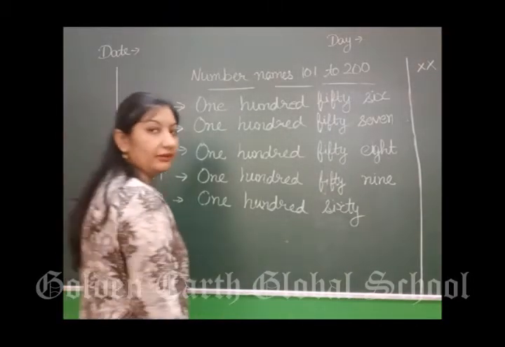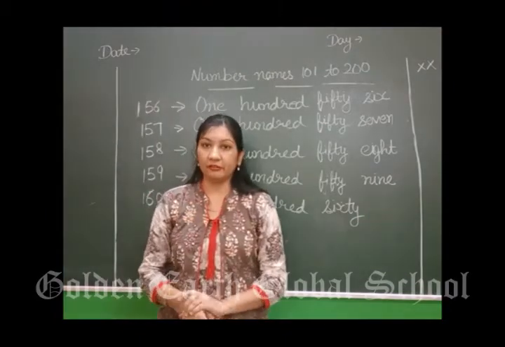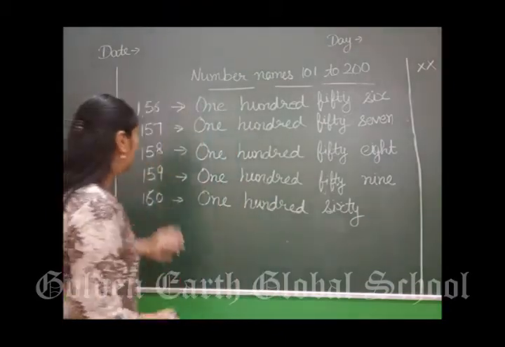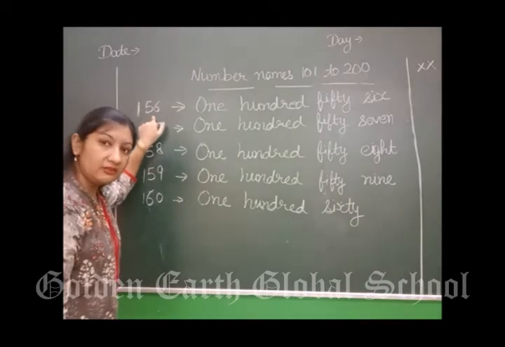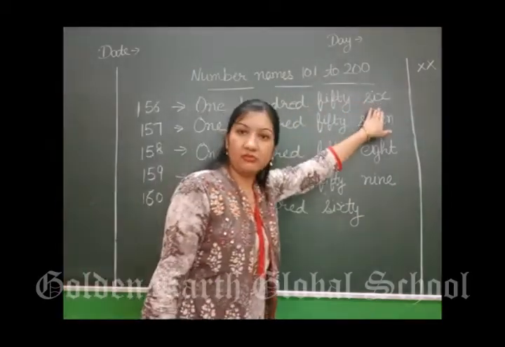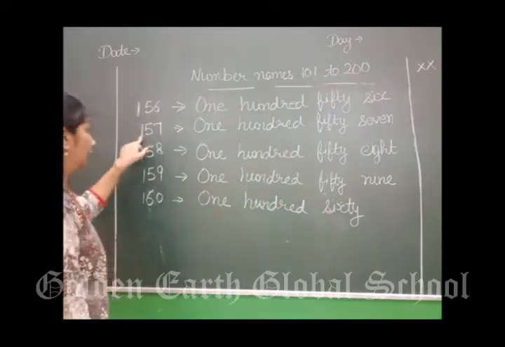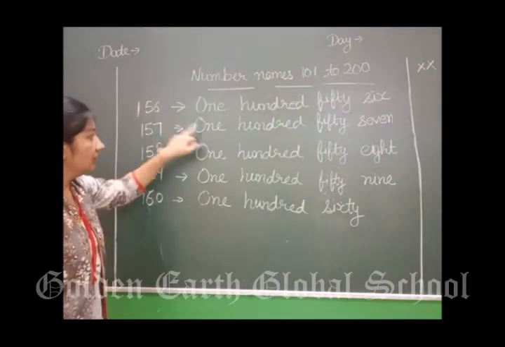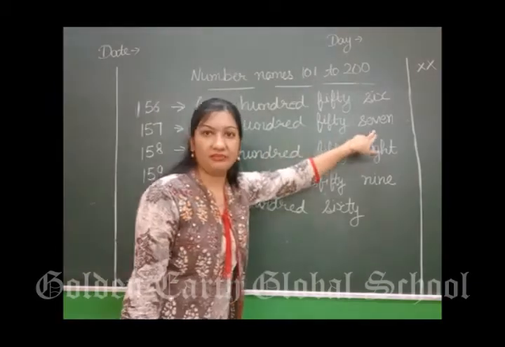We have done till 155. 155 के बाद क्या आएगा, 156. कैसे लिखेंगे? 156. Next 157. How will we write 157?